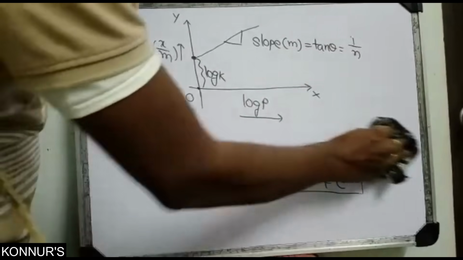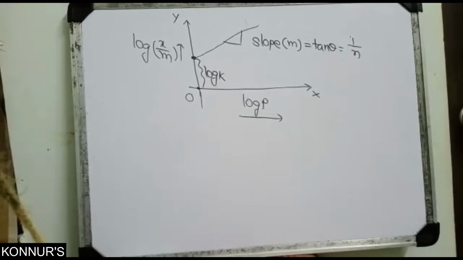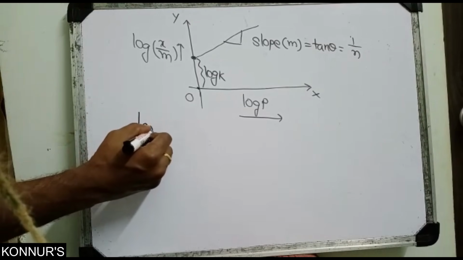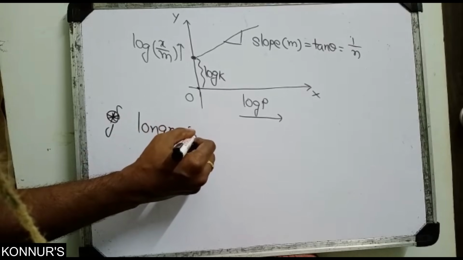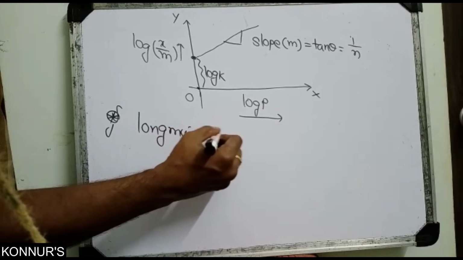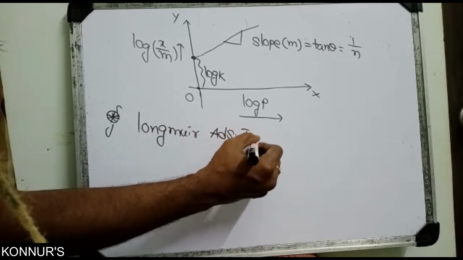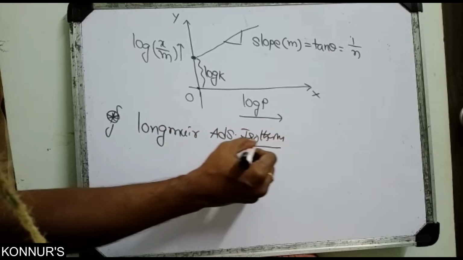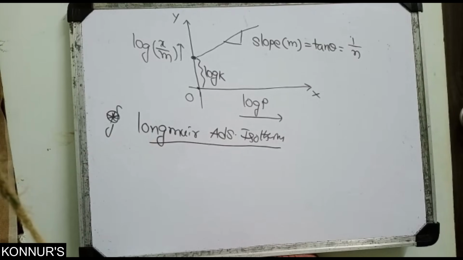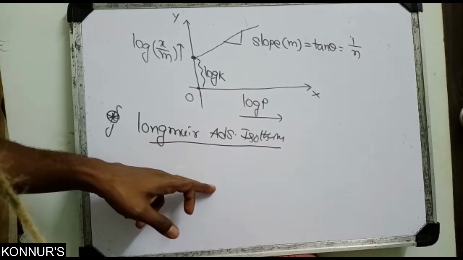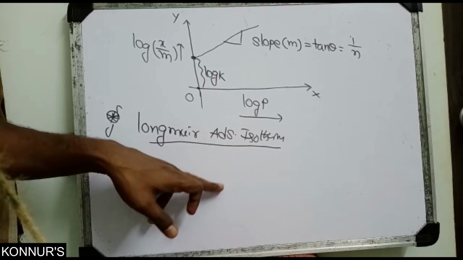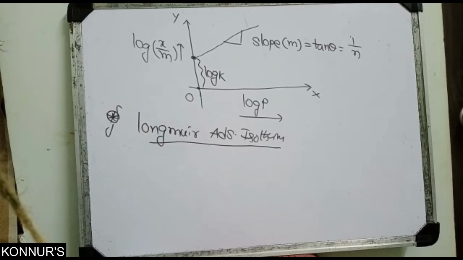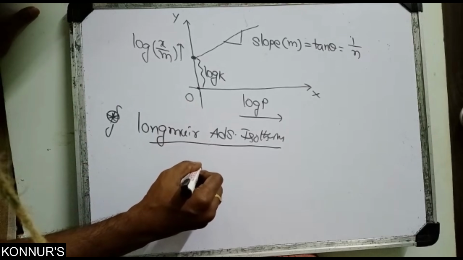For that explanation purpose, another person, Langmuir, came; I will discuss just a small point here. The Langmuir adsorption isotherm. If the adsorbate is adsorbed on the adsorbent, you call it adsorption. If the adsorbate is coming outside, that means desorption.